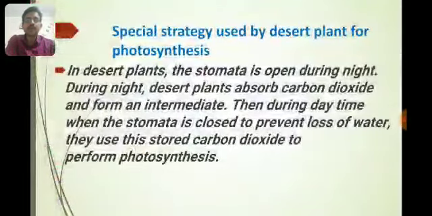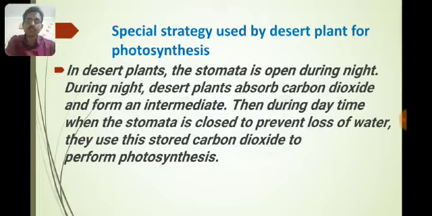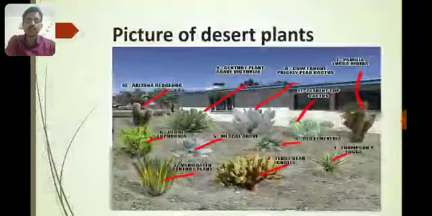There is one special strategy which is used by desert plants for photosynthesis. In desert plants, the stomata is opened during night. During night, desert plants absorb carbon dioxide and form an intermediate. Then during daytime, when the stomata is closed to prevent loss of water, they use this stored carbon dioxide to perform photosynthesis. This is the picture of desert plants.